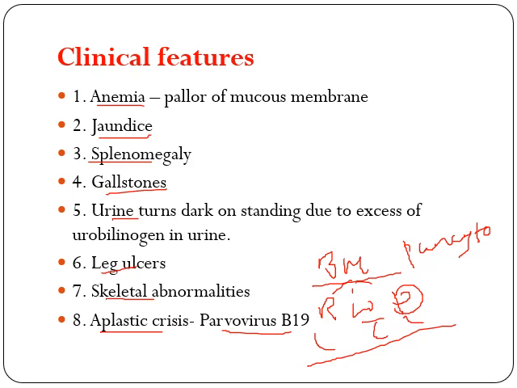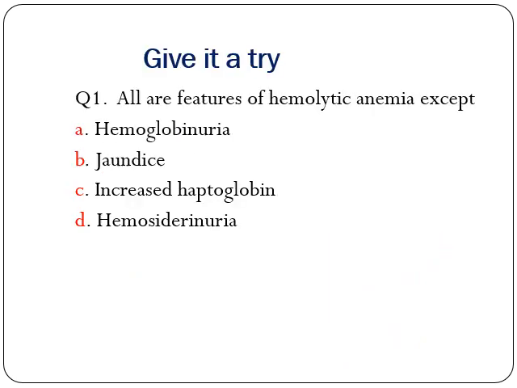Pancytopenia. Pan means entire, everything. Cyto means cell. Penia means decrease. So pancytopenia. This was a bit about hemolytic anemia. So before ending, just give it a try. All are the features of hemolytic anemia except: hemoglobinuria, jaundice, increased haptoglobin, and hemosiderinuria.